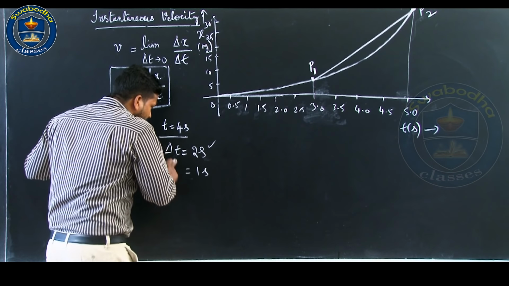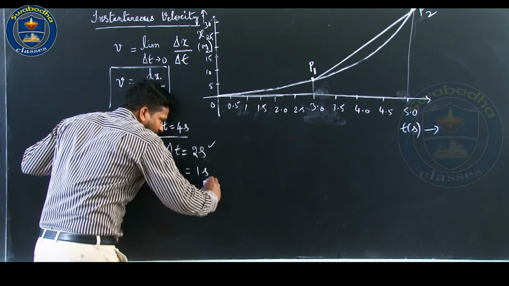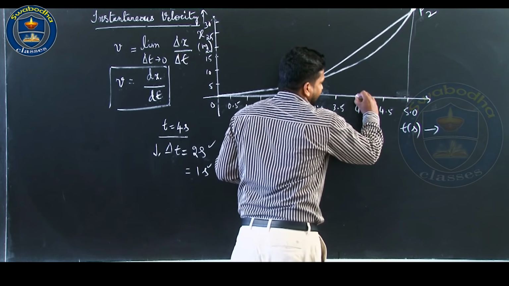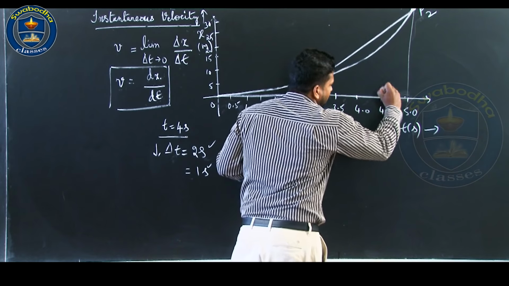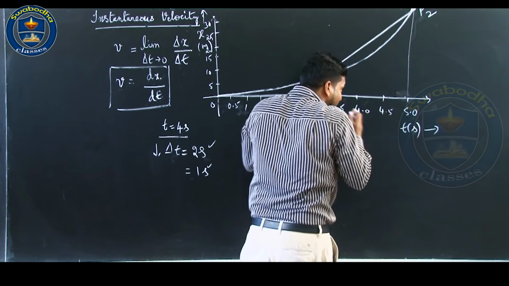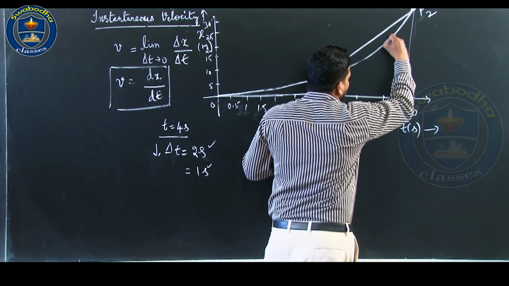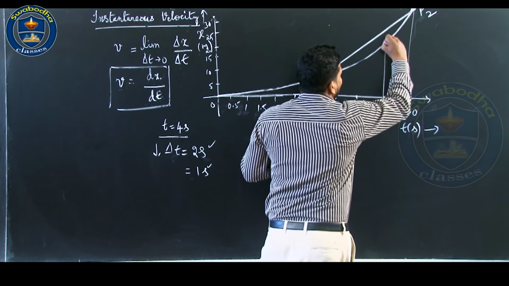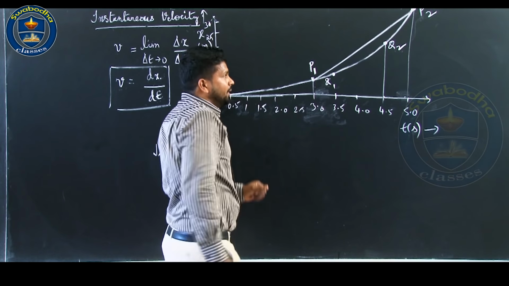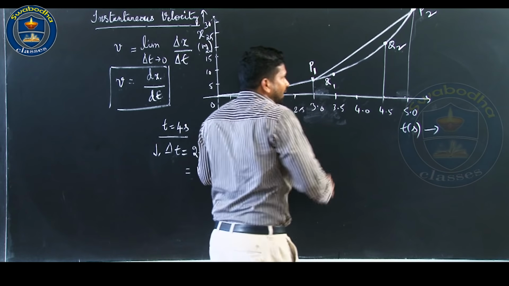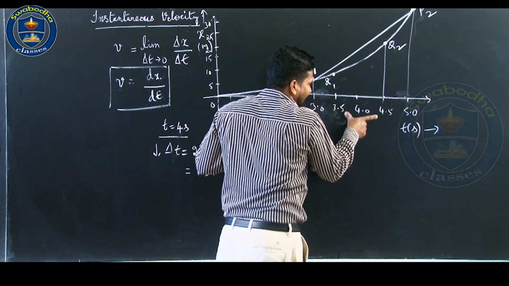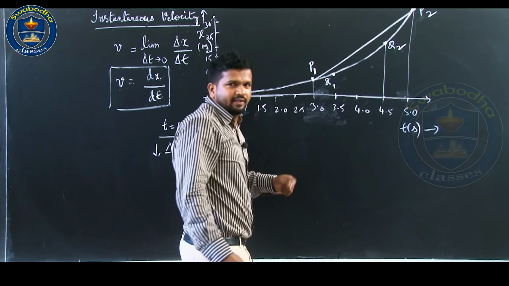Now what you have to do? You have to decrease the time interval length from 2 seconds to 1 second centered at 4 seconds, that is from 3.5 to 4.5. So, this will be the initial point, say Q1, and if I reduce the interval length from 2 seconds to 1 second, this will be the final position, say Q2. Now I will calculate the average velocity over this interval of length 1 second centered at 4 seconds.